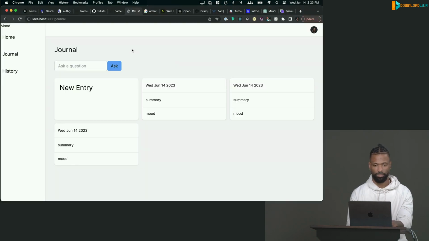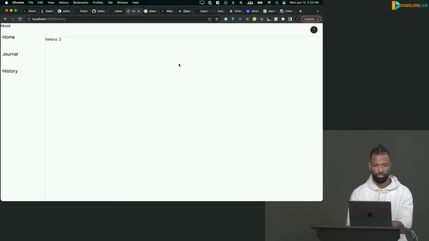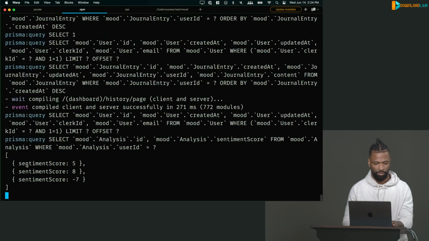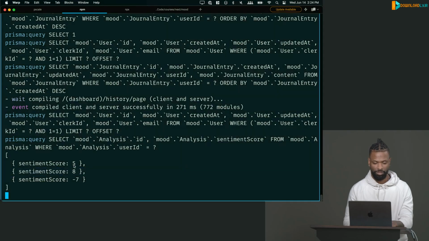Okay. And then we can go to history. Looks like it's working. It says 2. And then on the server side, we can see the analysis right here. So wow, he was really down bad on that first one. And then this was really good. Really happy. And then somewhere just slightly above neutral.